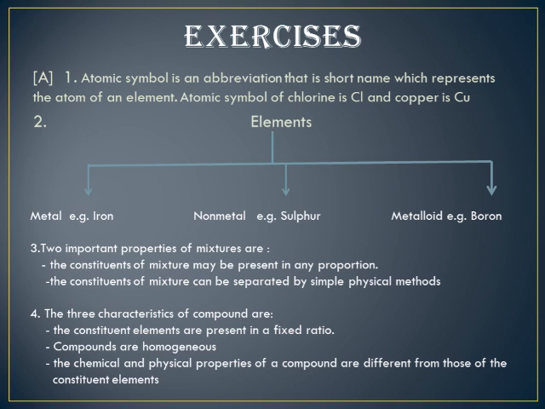Write the atomic symbols of chlorine and copper. So atomic symbols of chlorine and copper, though I have not written, you know what the answer is. Chlorine is Cl, that is C capital and L small, and copper is Cu, C capital and U small.